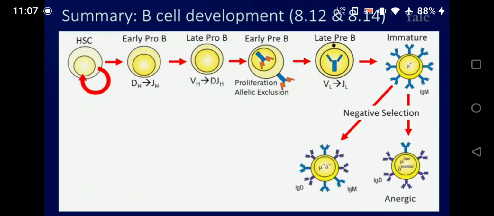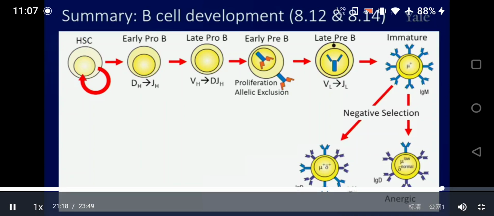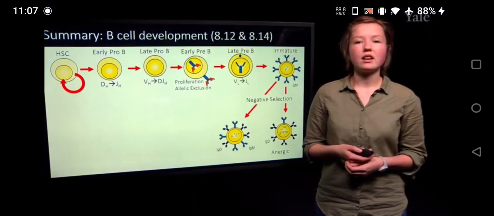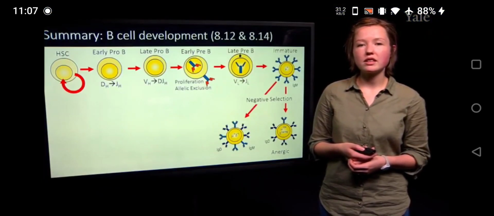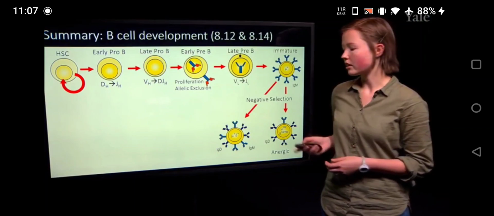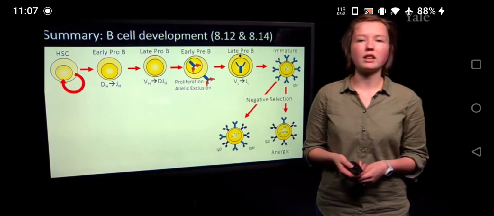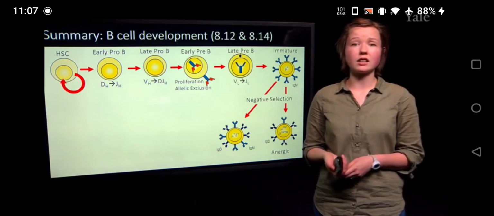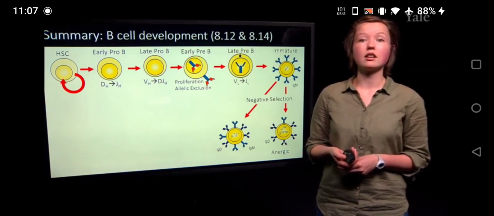So the B cell needs to see if it is capable of interacting with self-antigens, and if it is and they are soluble, this is often when the B cell will become anergic. Otherwise, it will be eliminated by apoptosis or undergo receptor editing so that it no longer interacts with host antigens.